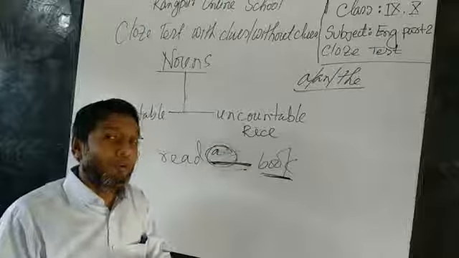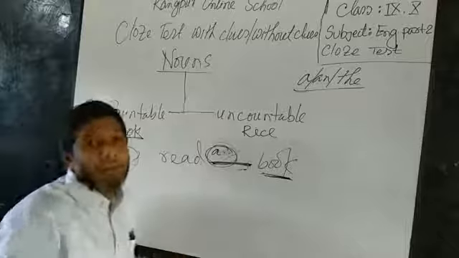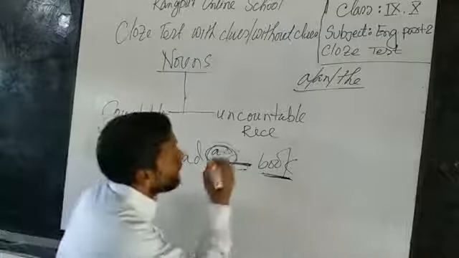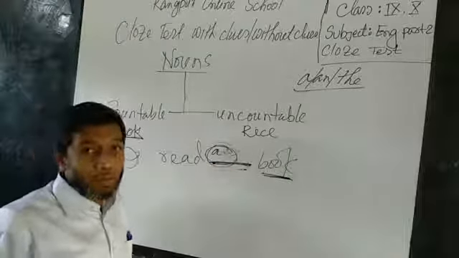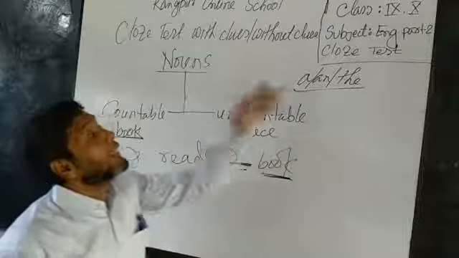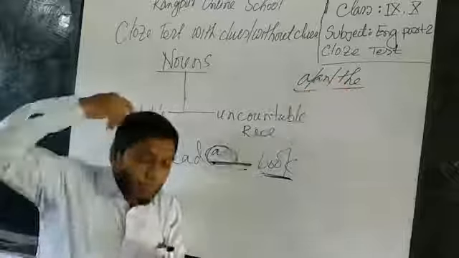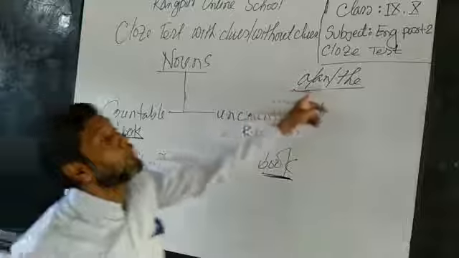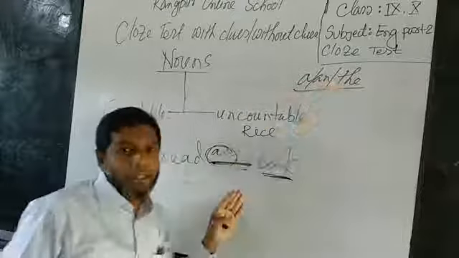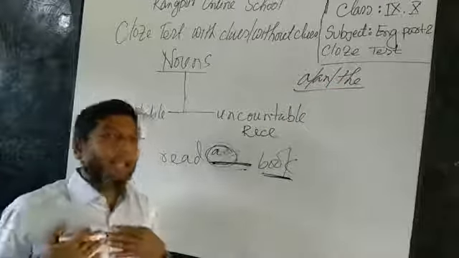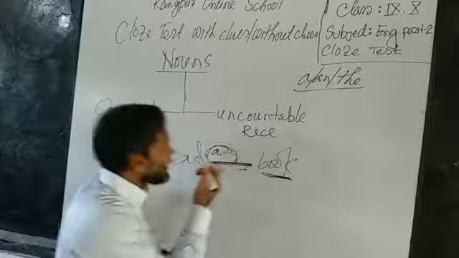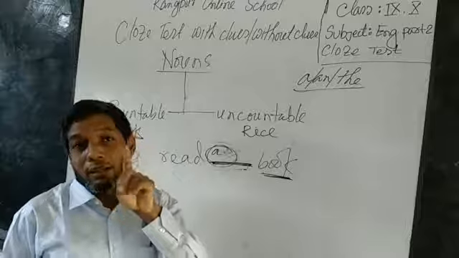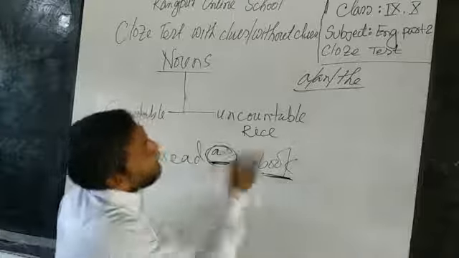And when I know this as a student, my brain will be busy. Oh, sir, I know this place is for an article, so now I have to know whether I will use a, an, or the. Your brain will make you busy. So now I have to use the rule of a, an, and the here. But I have already understood that in this gap, I must use a, an, or the. So I may make a mistake here.